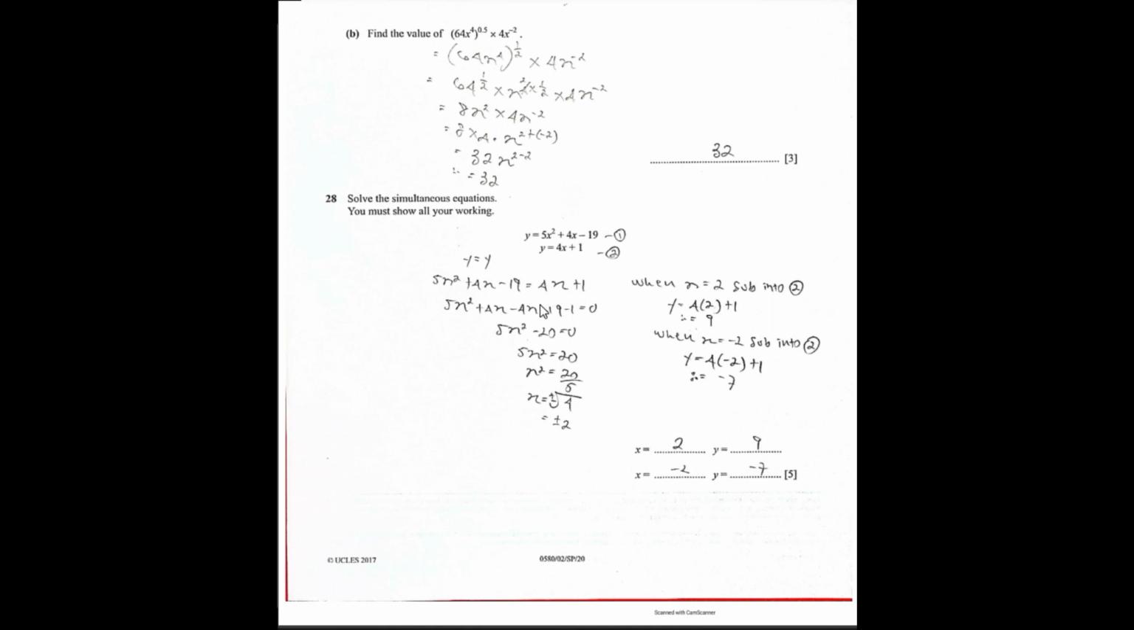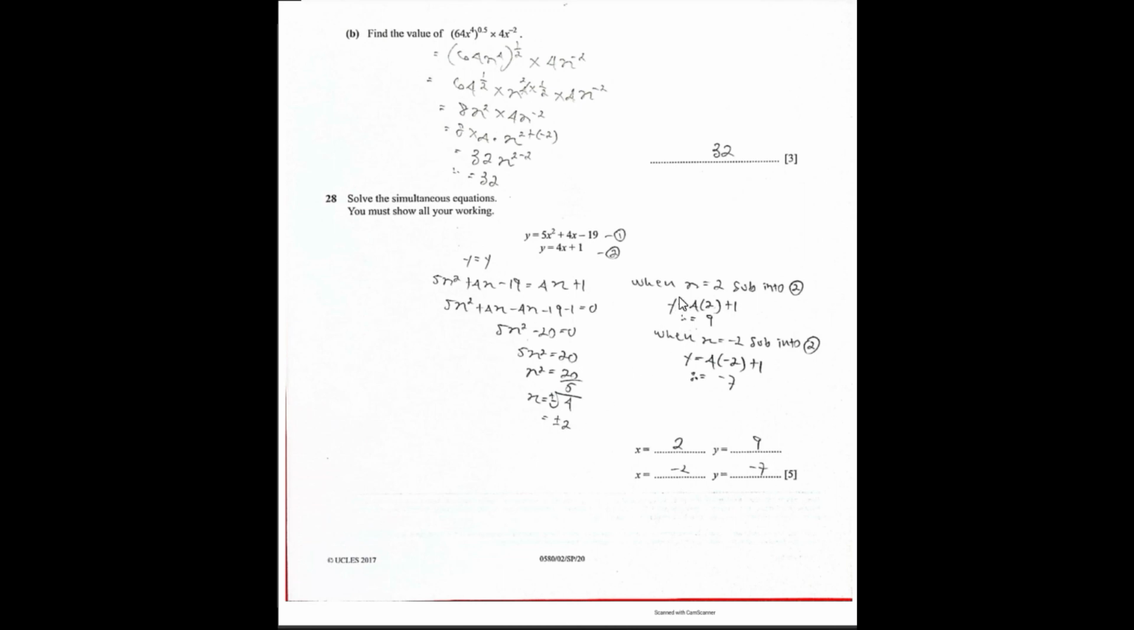By solving these, I noticed that I will get to 5x squared minus 20 is equal to 0. Just move your 20 to the other side to get 5x squared is equal to 20, and x squared is equal to 20 divided by 5. So x will be the square root. Remember, when we square root, there are two possible answers, either plus or minus. So plus or minus square root of 4, we will get our x value as plus or minus 2. So x can be either positive or negative.